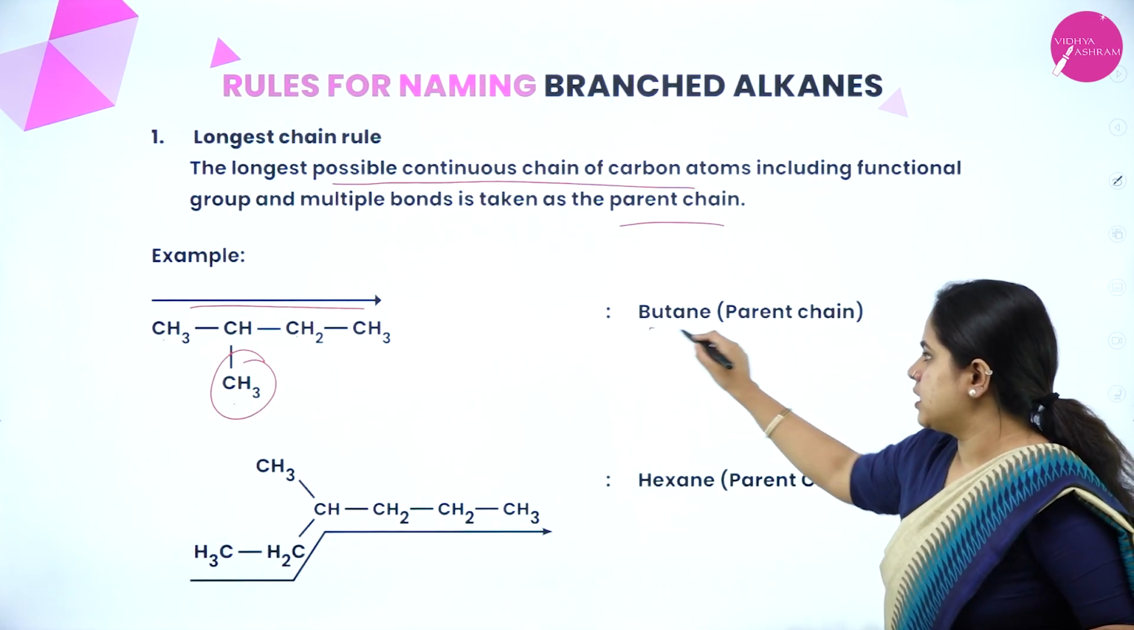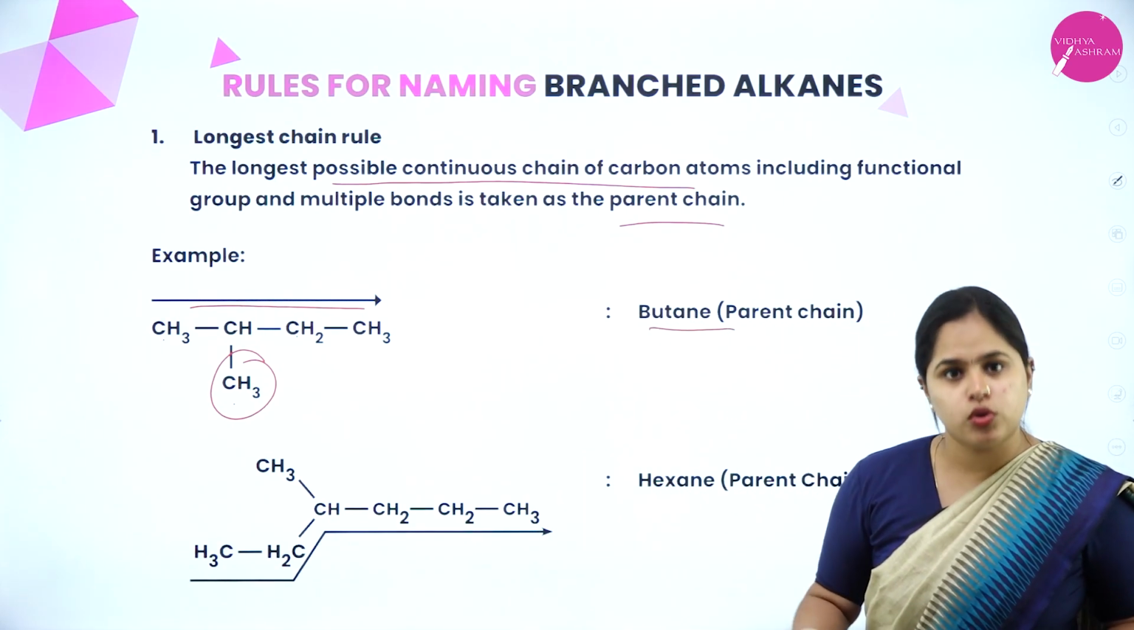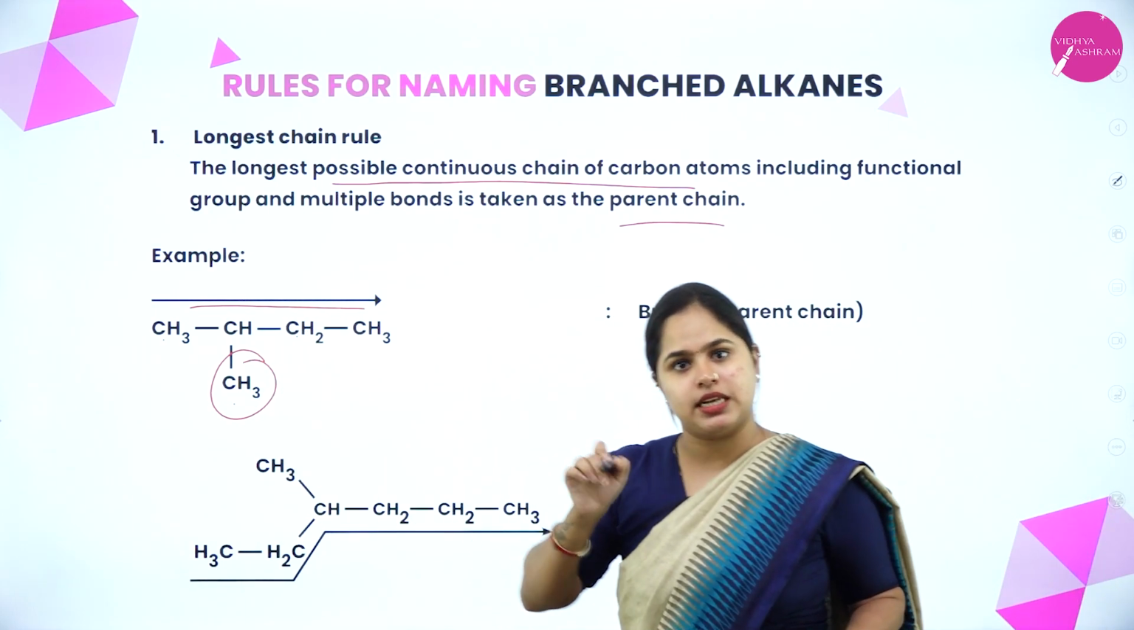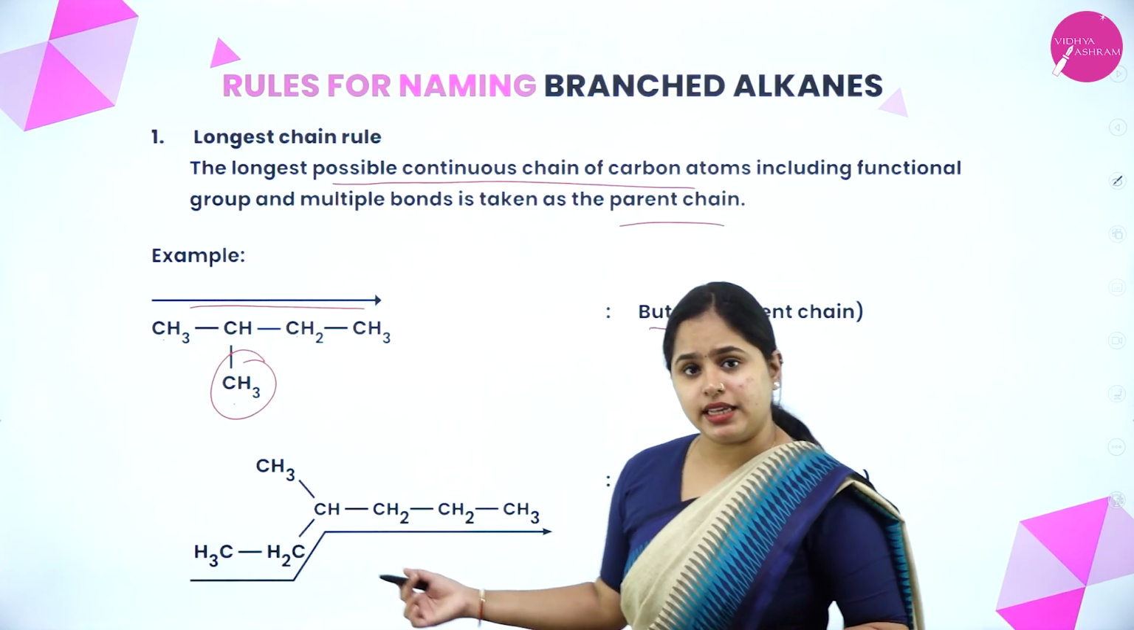Now, which will be the parent chain? Butane will be the parent chain. This is butane and methyl will be present as a branch there. Clear? So let's take the second example.